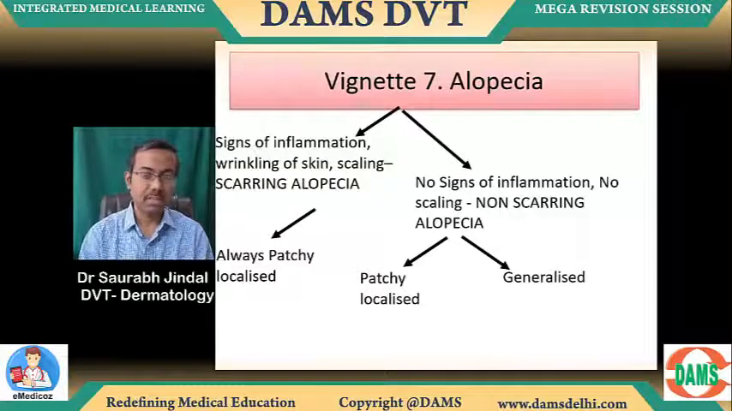Vignette 7, a very important vignette. Some students asked me to create this alopecia vignette. So alopecia is such a common thing. So this is the arrow based chart that I created for you.